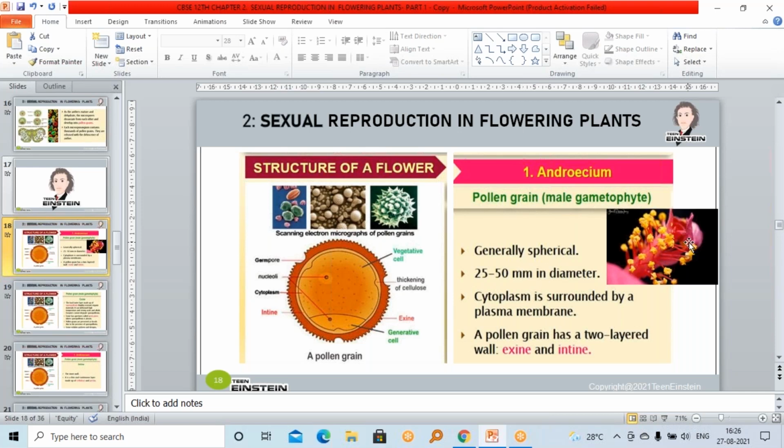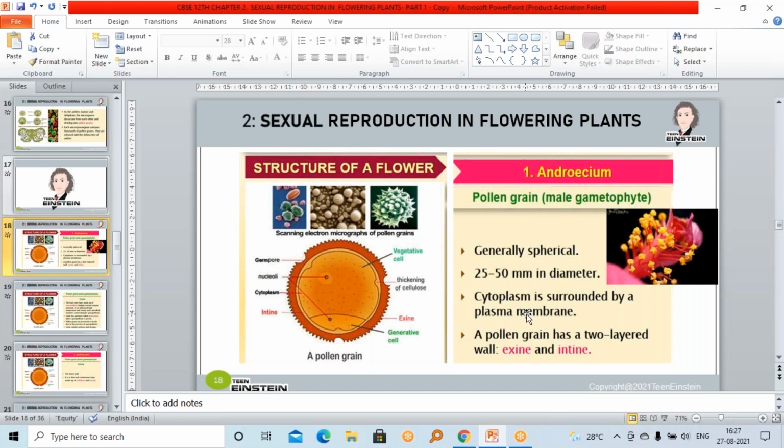It's micrometer, not millimeter. It's smaller than a millimeter. Here I mentioned it wrongly, sorry. It's very, very minute. If you touch that yellow powder, there will be several thousands of pollen grains on your hand, right? Why is it producing so many pollen grains, do you have any idea?